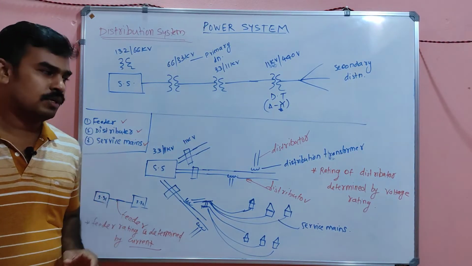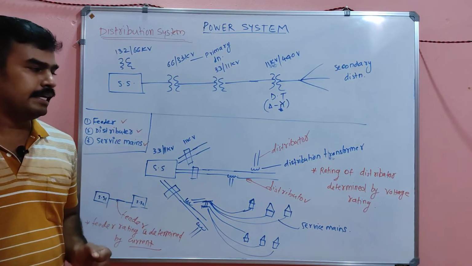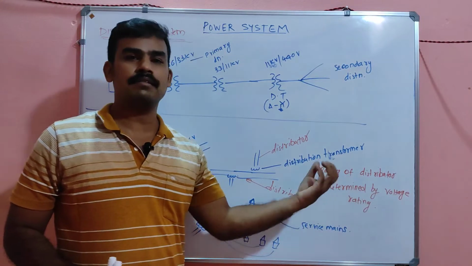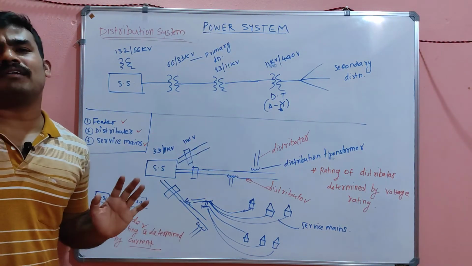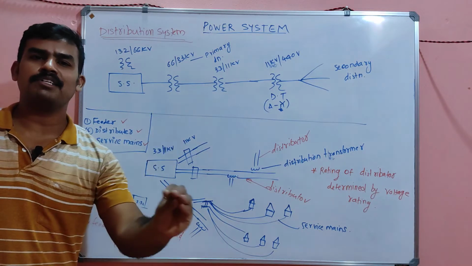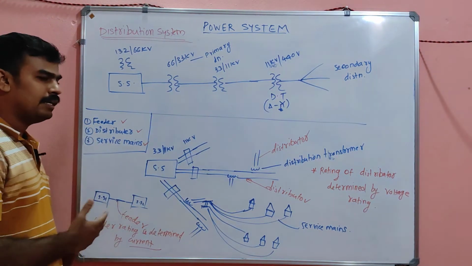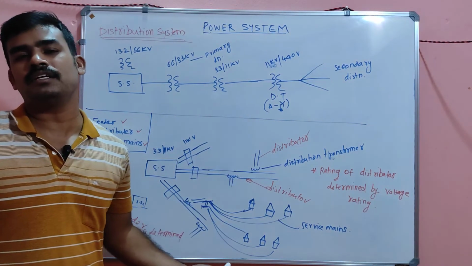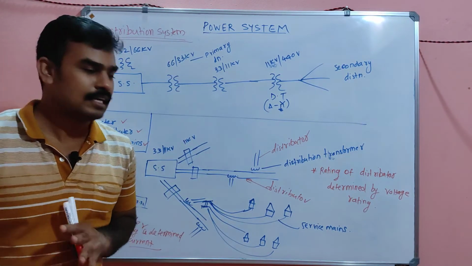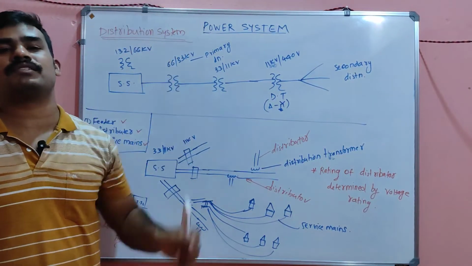So the distributor line contains a constant voltage, but the current is different. So distributor rating will be according to voltage rating, and the feeder rating will be according to current rating, because feeder voltage may be changing, but the current is constant. The current is constant throughout the line.